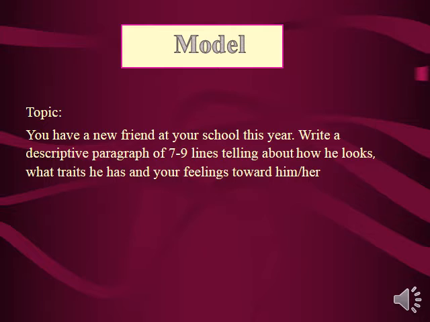Let's see this model. You have a new friend at your school this year. Write a descriptive paragraph of 7 to 9 lines telling about how he looks, what traits he has, and your feelings toward him. First of all, we can describe this person, how he looks, his outer appearance. And we have to say what traits he or she has. Now we have explained in the character traits that traits are words that describe a character, but they describe his personality, his attitude, and his behavior, and not his outer appearance.